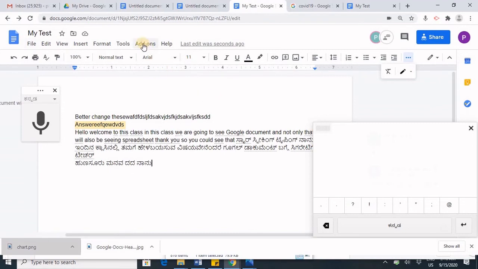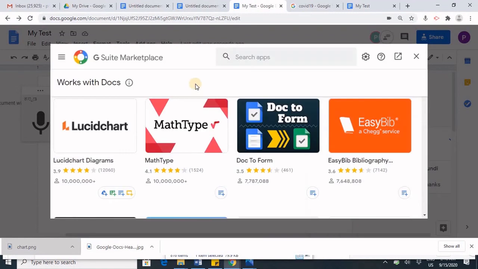And there are add-ons as well. You can get some add-ons like Lucidchart, which makes it easy to insert a chart, MathType for your mathematical equations, and Document to Form, which you can convert through this add-on. EasyBib is for bibliography.